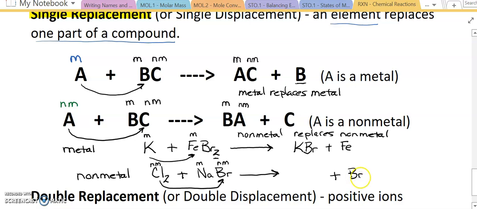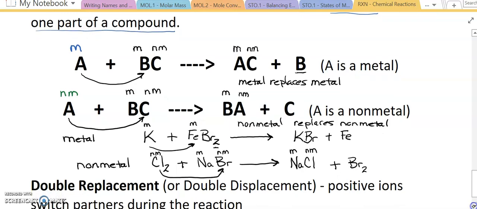Bromine is diatomic, like chlorine, so I have to have a 2 with it when it's by itself. But if I'm making a compound and sodium has to stay in front, sodium is a metal and a metal is always in front, chlorine's going to sit where bromine is in the second spot. And since sodium is a +1 and chlorine is a -1, it's just going to be NaCl. Again, you'd have to balance the reaction. So single replacement is when an element is going to replace part of a compound.